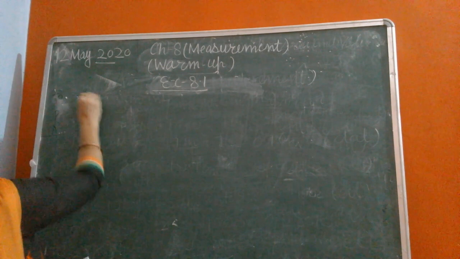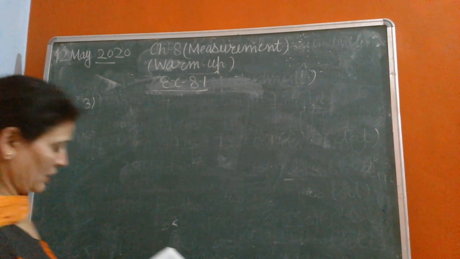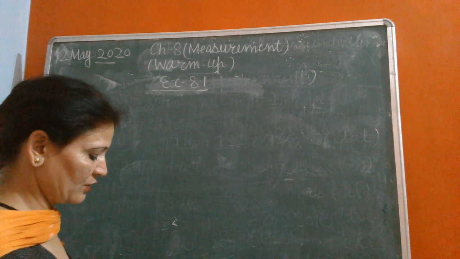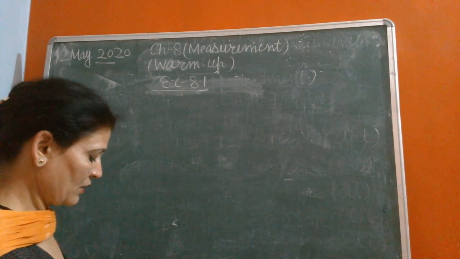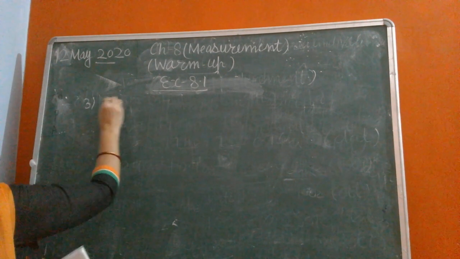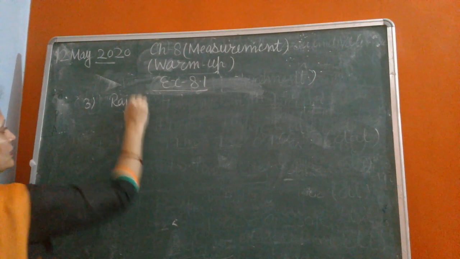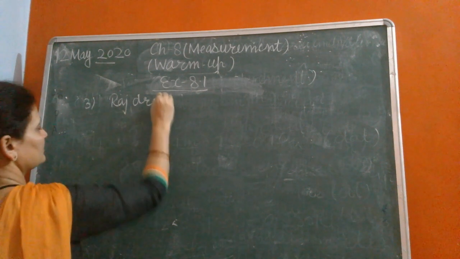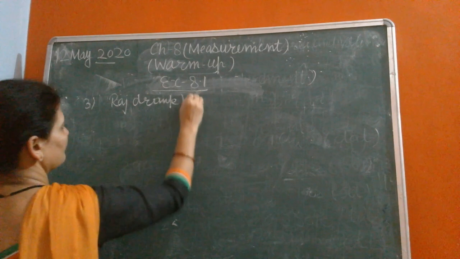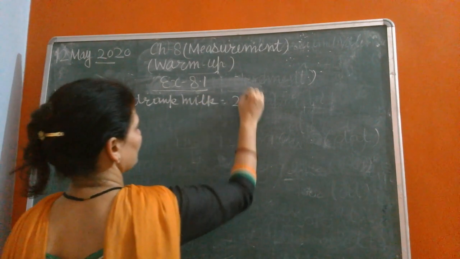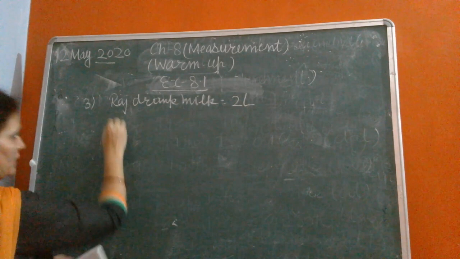Let us revise question 3. Raj drank 2 liters of milk. How many milliliter of milk did Raj drink?